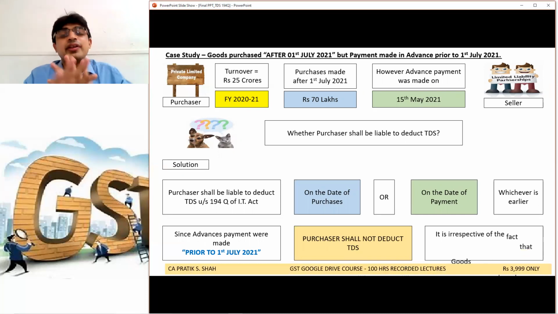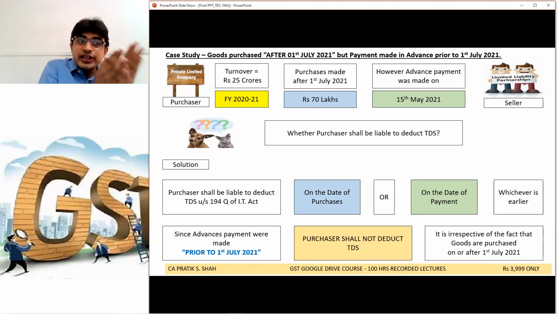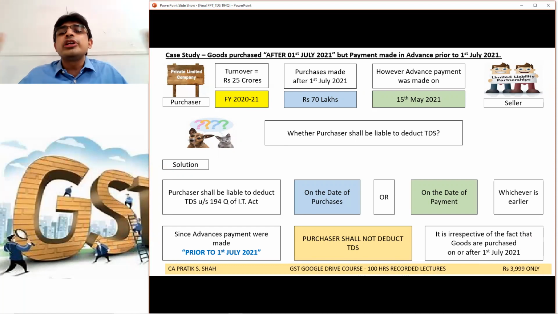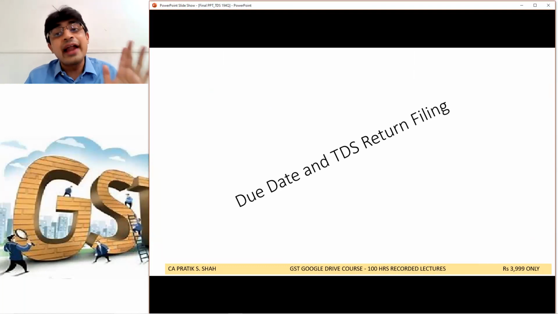Even in this case, no TDS is applicable. So please see the date. Either purchase or payment, if any of the two is prior to 1st July, no need to deduct TDS. Clear? Okay, now let us move to the case study on due date and return filing.